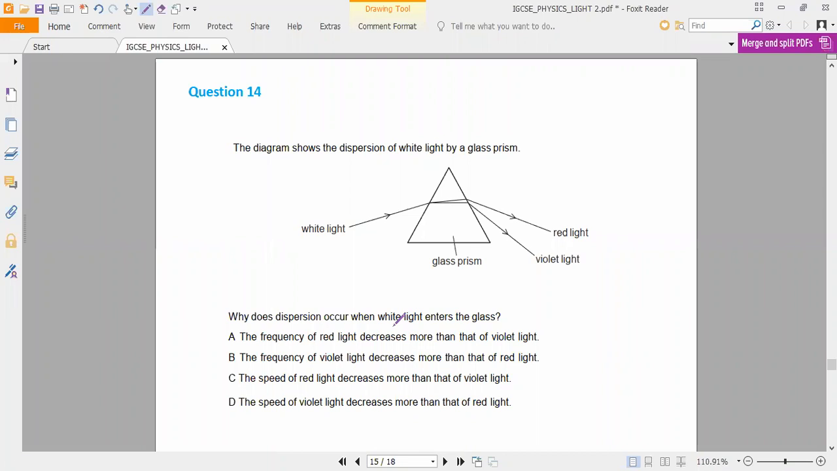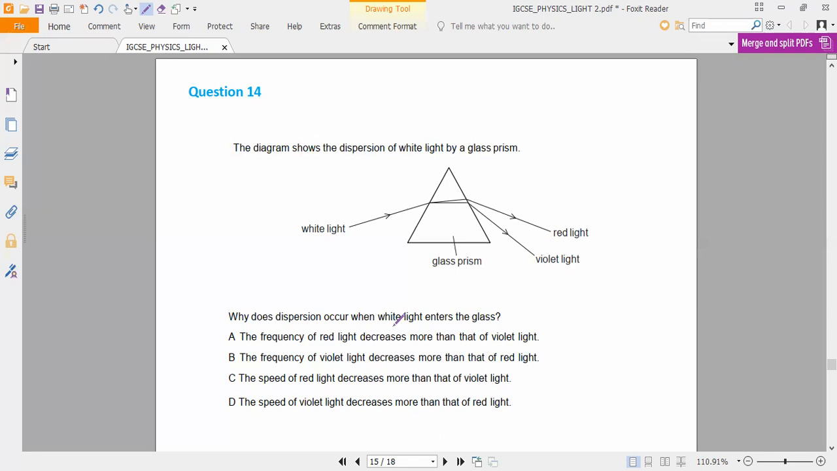A similar question we have studied just now. As we know, different colors of light have different speeds in different mediums. The options say the frequency of red light decreases more than that of violet light. That is not the issue for us, because along with red and violet we have other colors also. Next, the frequency of violet light decreases more than red light.